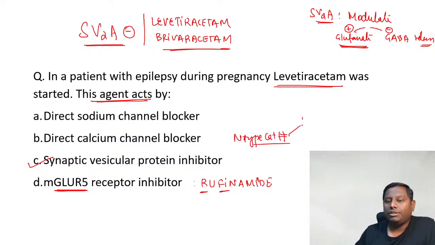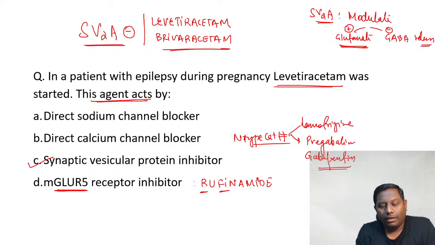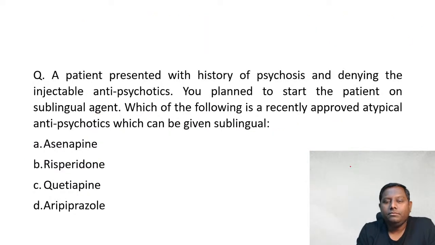एक तो है आपका lamotrigine, which is actually a voltage gated sodium blocker, but additional activity is also N-type calcium channel blocker, plus other drugs like pregabalin, gabapentin, they are the N-type calcium channel blockers. Clear? So I believe कि इतना ठीक है. We'll take the next one.